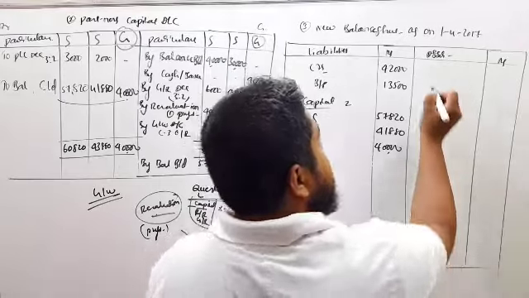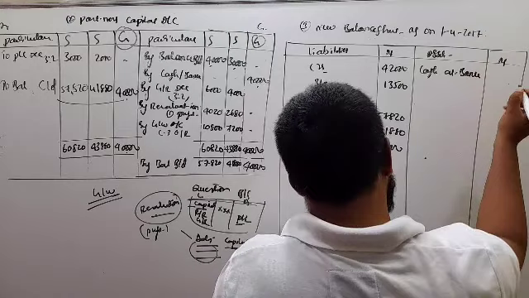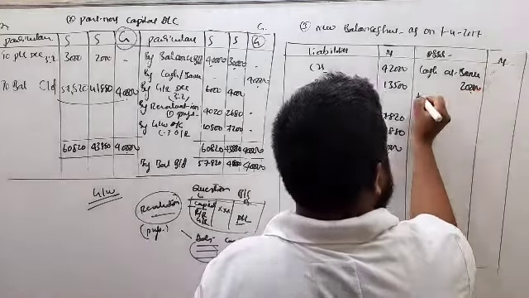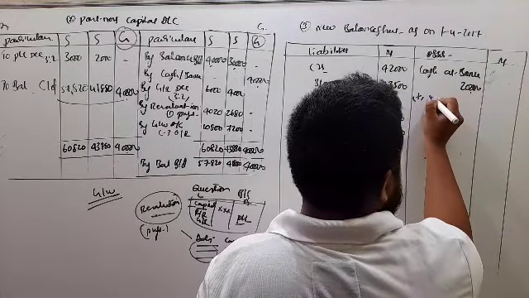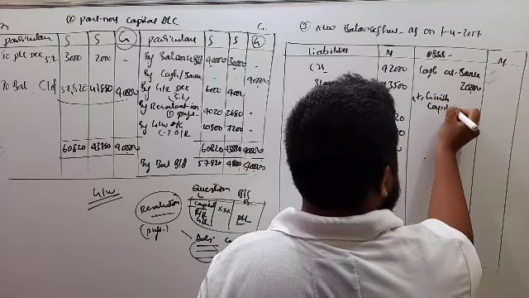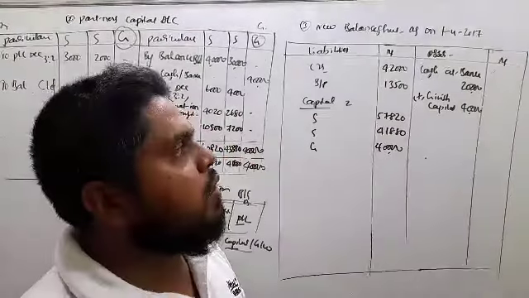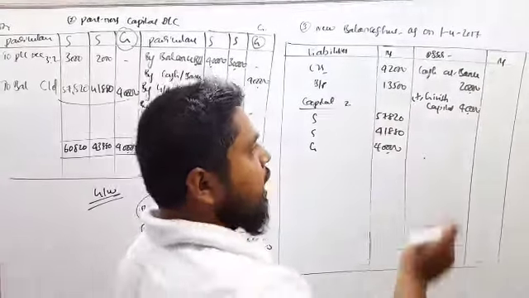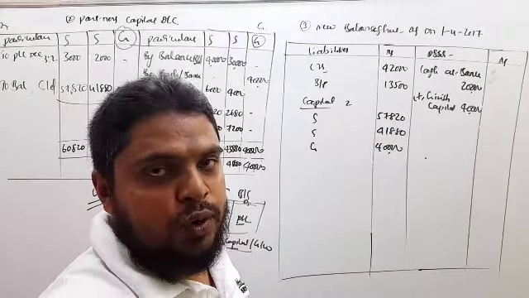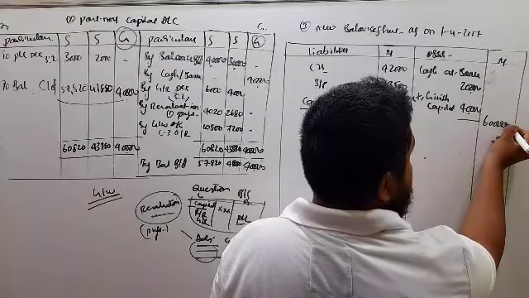On the asset side, cash at bank 20,000. Write it in the inner column, plus the capital of the new partner, that is Girish capital. Girish has brought 40,000. So in case 3 and case 4, we should not add the goodwill amount here, because goodwill is not brought in the form of cash. That is goodwill raised and retained. So total cash at bank is 60,000.